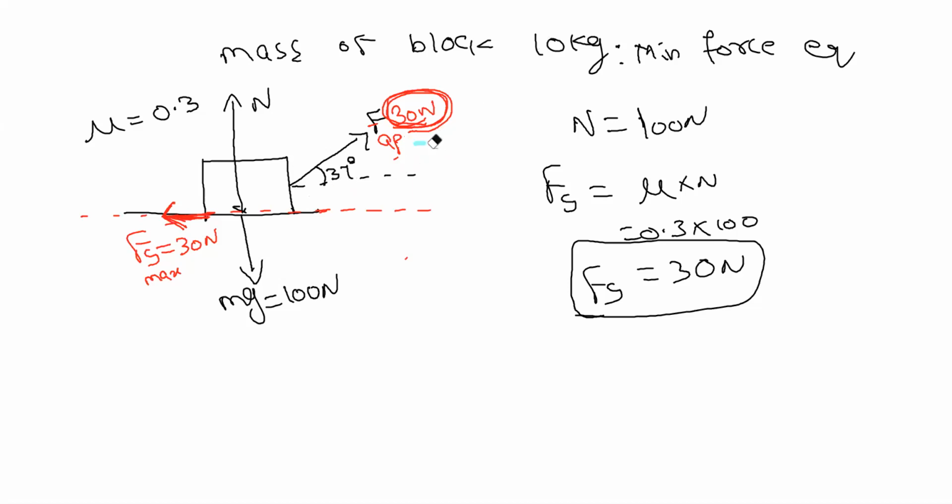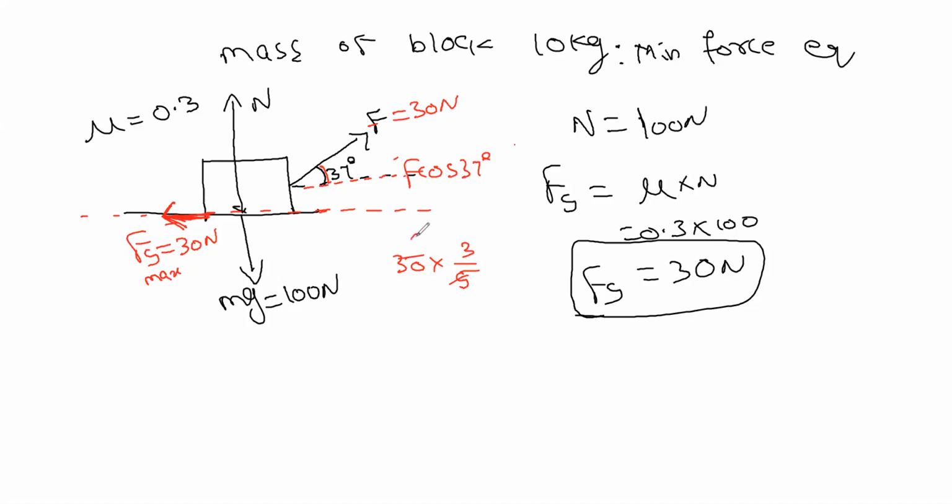Is it the component for the applied force? Is it 3 by 5? This is adjacent, right? So you will get F cos 37 directly, correct? Since it is adjacent, we proceed directly with F cos 37. What is cos 37? Cos 37 is 3 by 5.